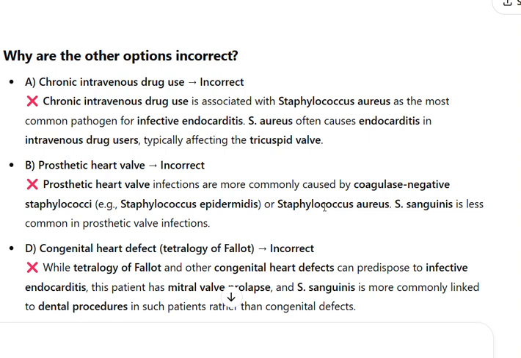B. Prosthetic heart valve? Incorrect. Prosthetic heart valve infections are more commonly caused by coagulase-negative staphylococci, e.g. Staphylococcus epidermidis or Staphylococcus aureus. S. sanguinis is less common in prosthetic valve infections. D. Congenital heart defect, tetralogy of Fallot? Incorrect.